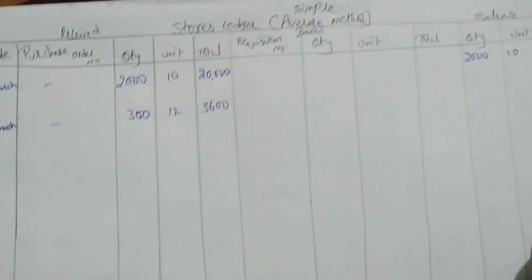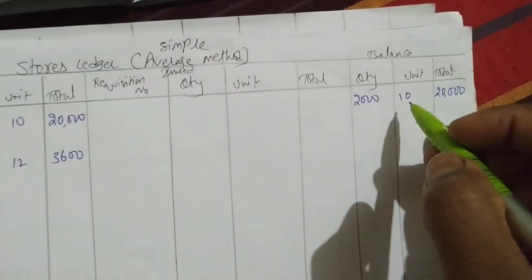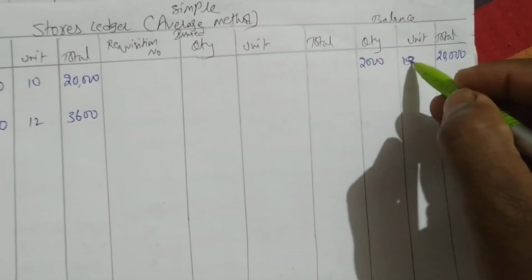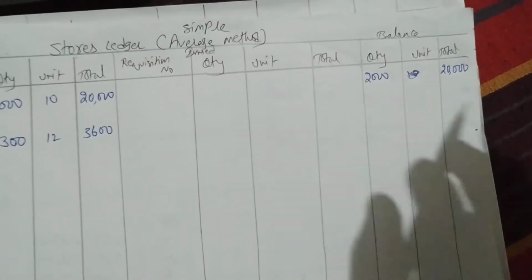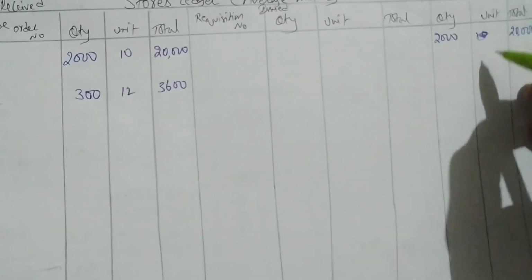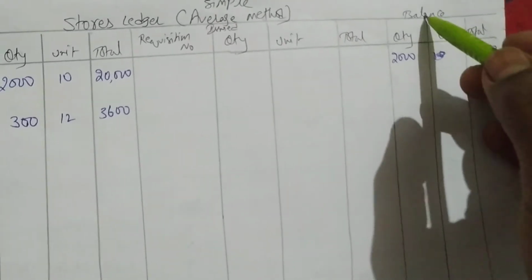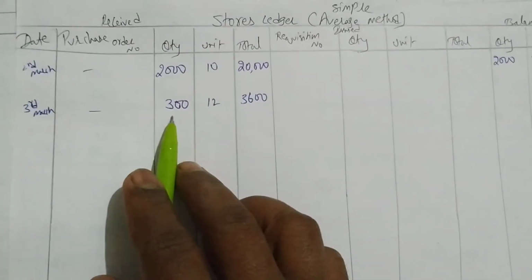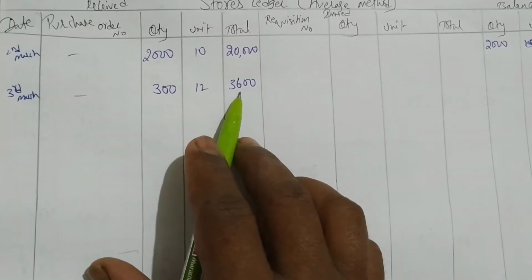Okay, simple. In the simple average method, in the balance column there is no need of writing unit price. Simply write 2000 units at rupees 20,000, that's it. So in the unit column no need of writing unit price in balance. Here also we are having 300, 12, 300, 3600.